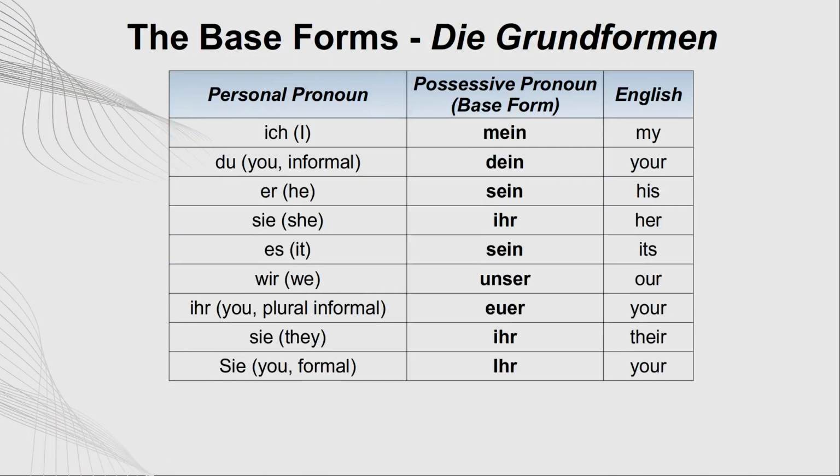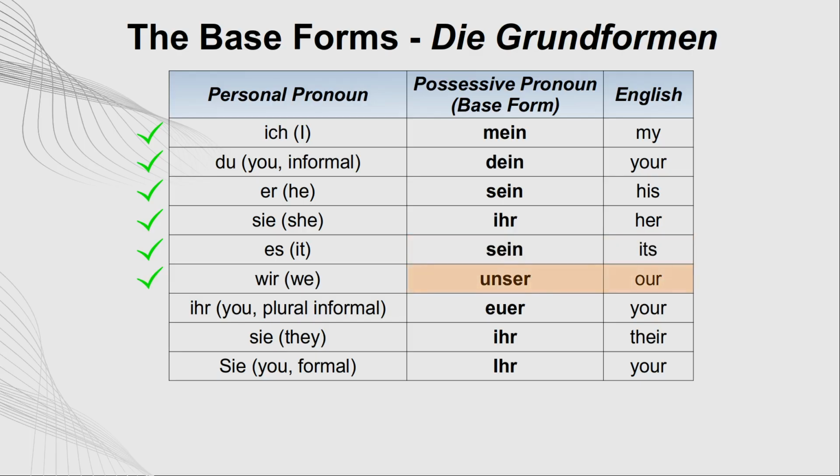First, we need to know the base form of each possessive pronoun. These forms are based on the personal pronouns you already know, so it's easy to remember them. The possessive pronoun for ich is mein, which means my. Dein means your. The possessive pronoun for er is sein, which means his. Ihr means her. The possessive pronoun for es is sein, which means its.